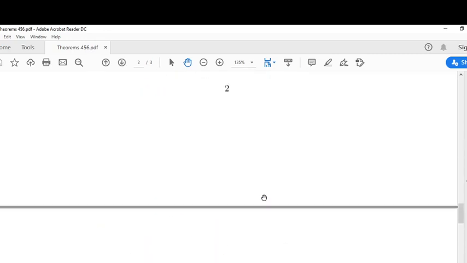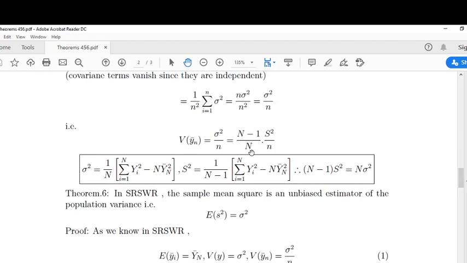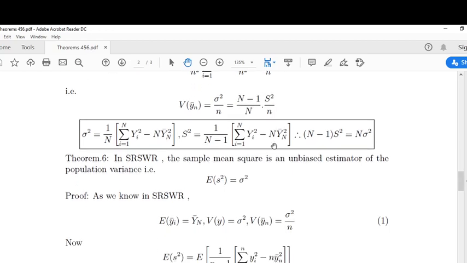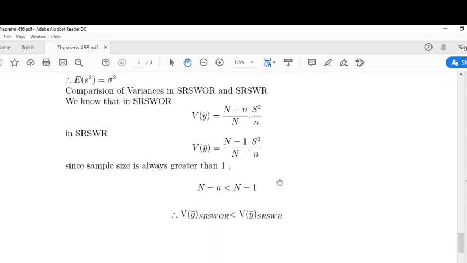This we have proved here. This is the variance of ȳ in simple random sampling with replacement. By comparing these two, the difference is in the numerator: N minus n here, N minus 1 here.